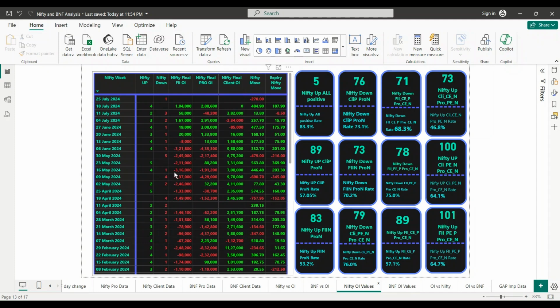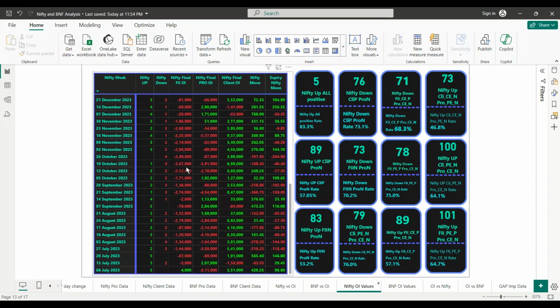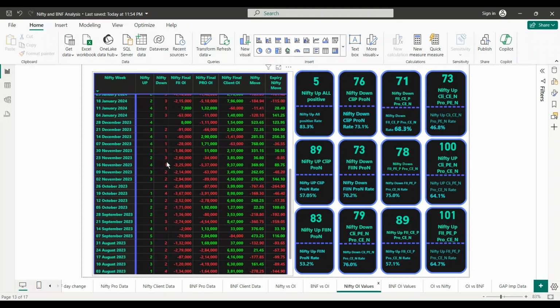It gives such a clear idea. 345 points on expiry, and the whole week was down, right? So this gives very valuable information in just a simple metric. You see one more negative week. Okay, this is 4, and on expiry day 264 points. Wow. So wait for the bad week, and on expiry go highly negative, and you will print money.